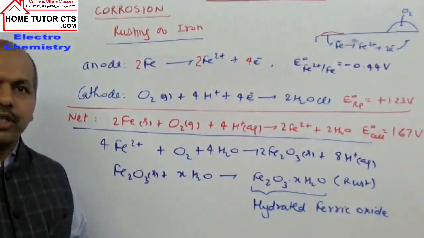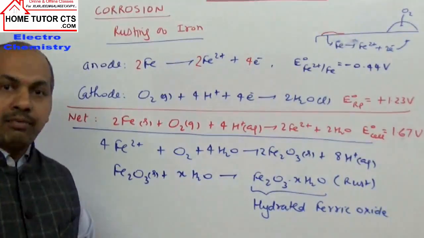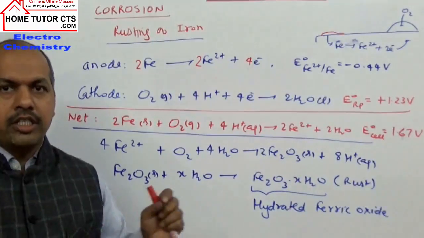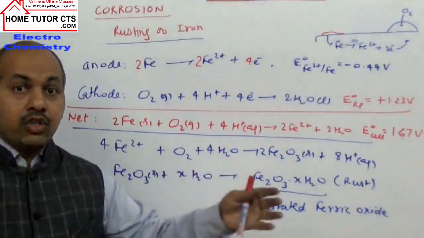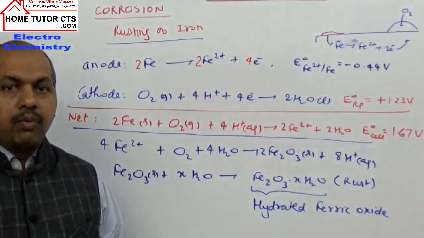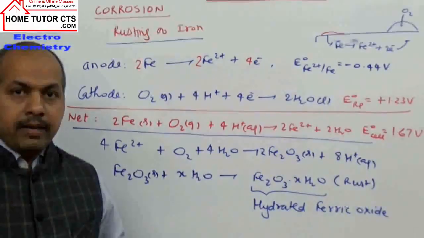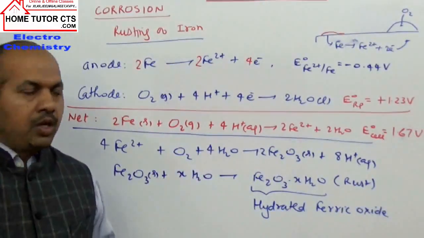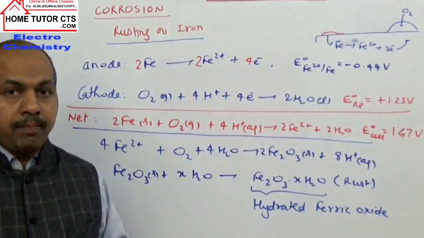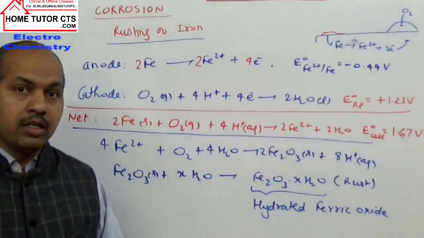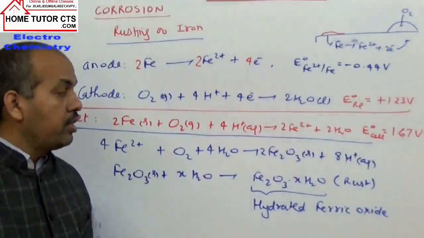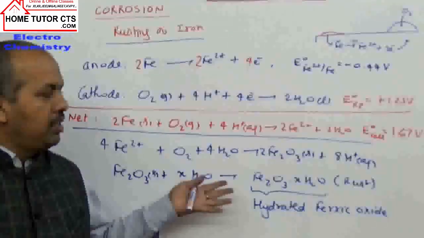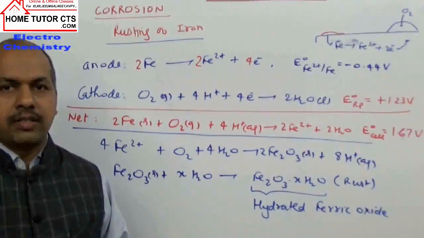Now why is rusting so dangerous or harmful? See, rust is a non-sticky material. It does not stick and remain on the surface. Your rust will keep forming and slowly keep departing away. So what happens? They expose the fresh surface, new surface of the metal, for further rusting. If it is not controlled, if iron is not prevented from rusting, then after some time the entire iron can undergo rust.